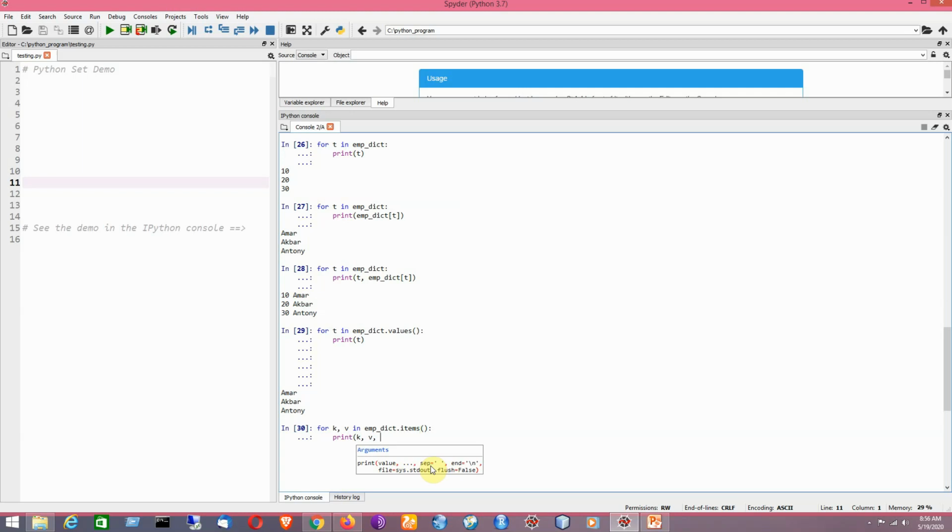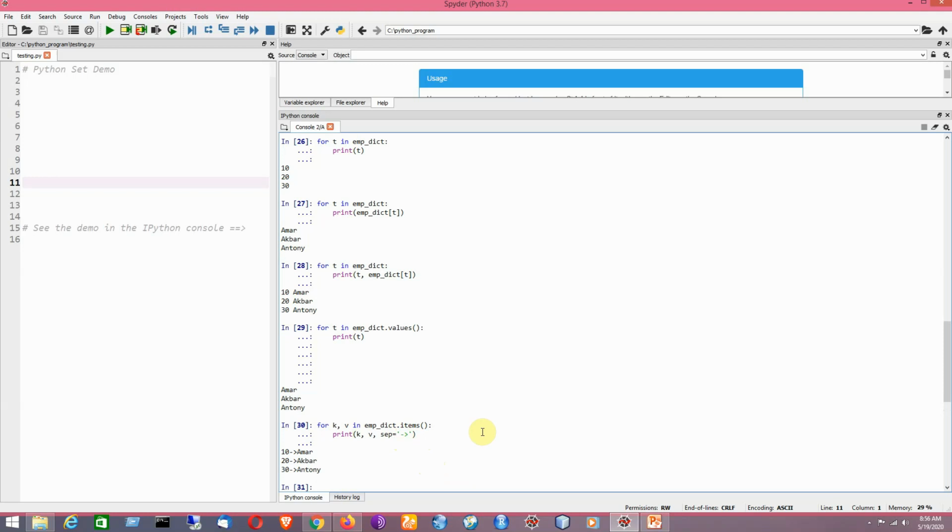Like it is shown by the print function, the syntax of the print function showing this. So now I would like to provide a separator like this, so it will become easier for you to understand what is the key and what is the value. So in that way the key and the corresponding value will be shown by using the separator symbol. So it is shown over here. I think in that way you can format the output.